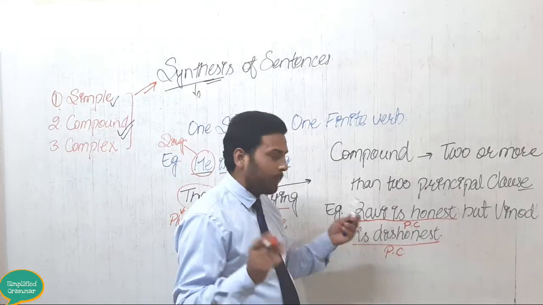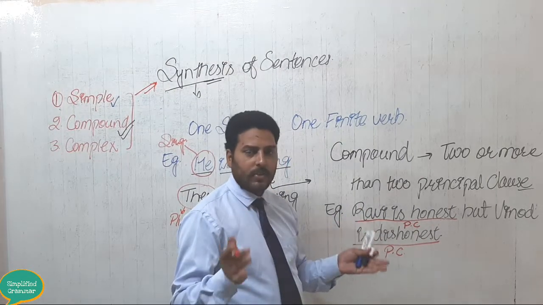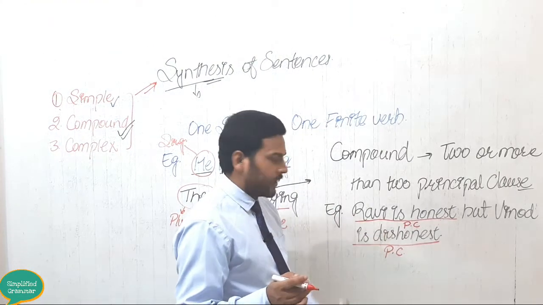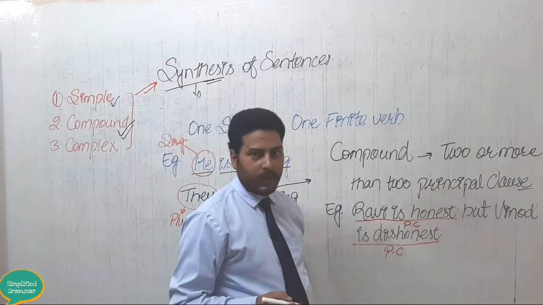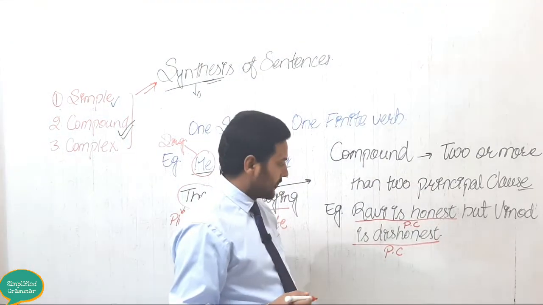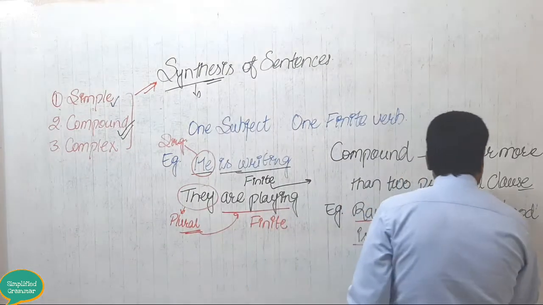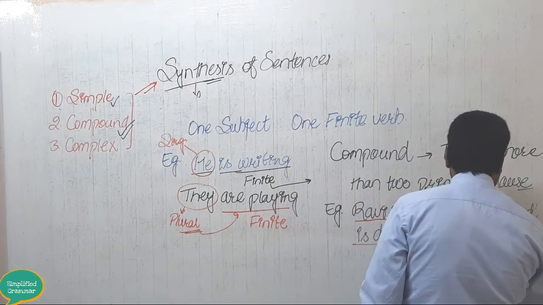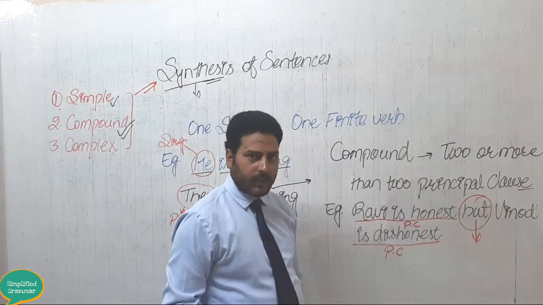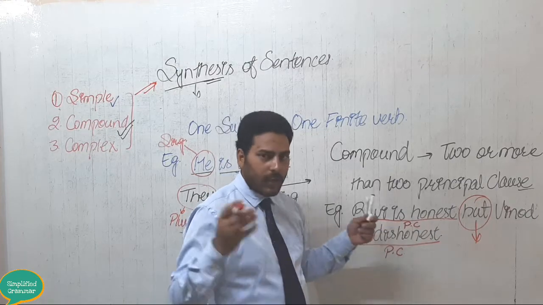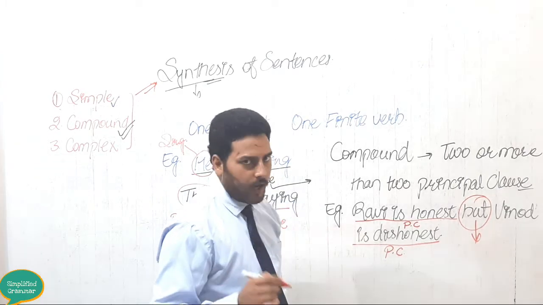It is a meaningful sentence on its own. Okay, next one. Also we know this is a meaningful sentence on its own. Okay, and what I taught you: a compound sentence is made up of two or more principal clauses, and moreover these will be connected with a coordinating conjunction. Okay, so you can see there a coordinating conjunction has connected, has combined both sentences. Okay, are you getting me?